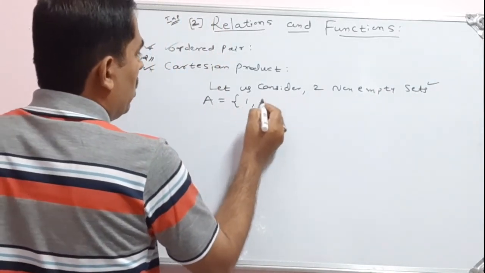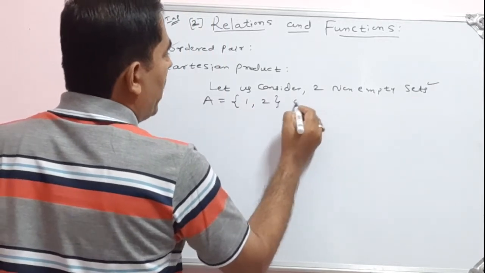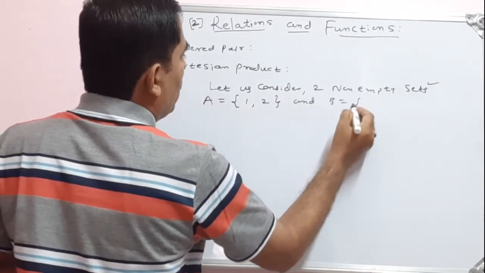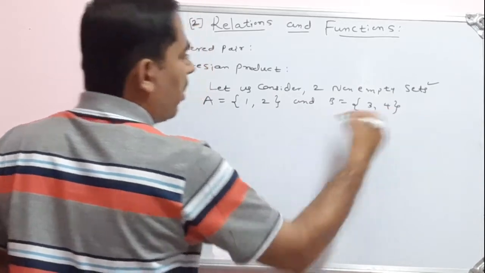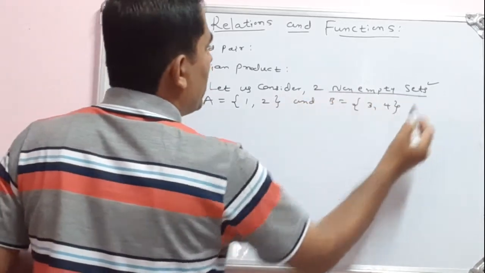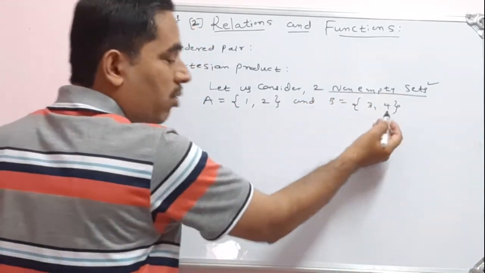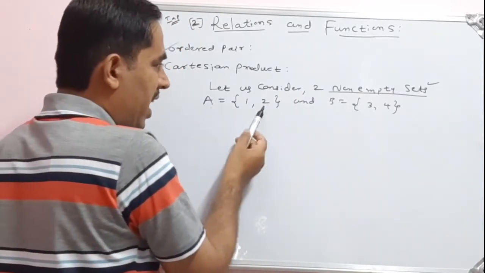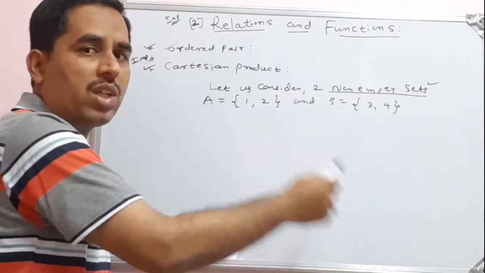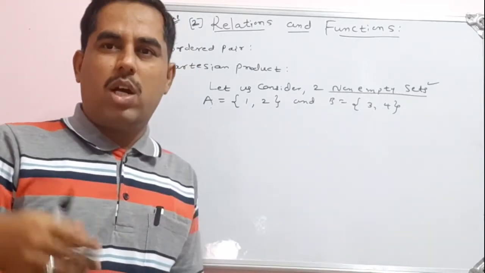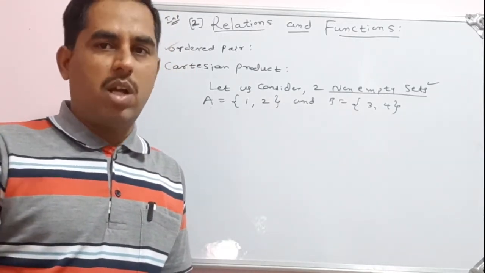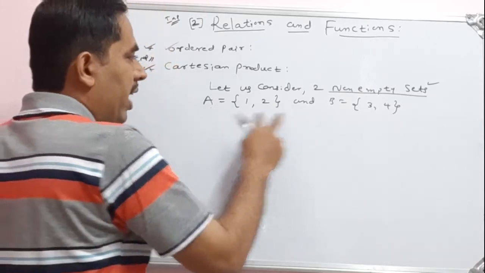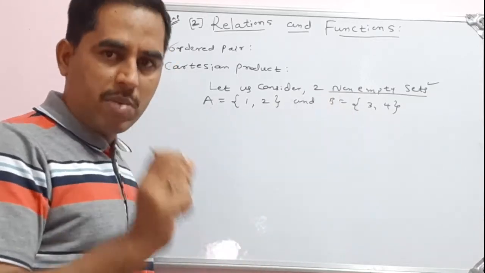I'll write the sets as A and say B. I have considered two non-empty sets. One set is A, a finite set of course, so we can count the number of elements. So I have taken two sets. One is A = {1, 2}, B is {3, 4}. I have written both the sets in roster form, or we may also write the sets in set builder form. Any method we can follow. So I have taken two non-empty sets, A and B.